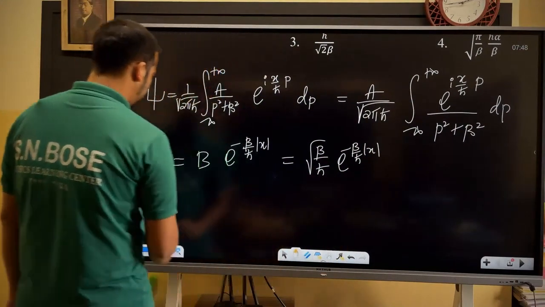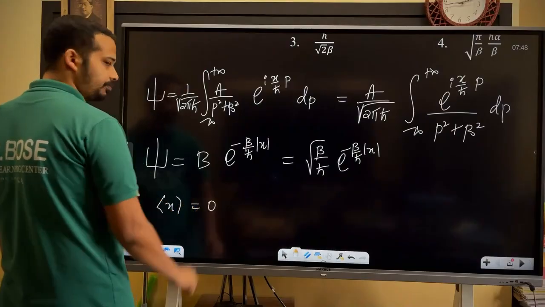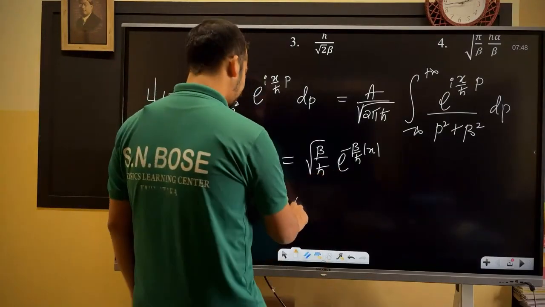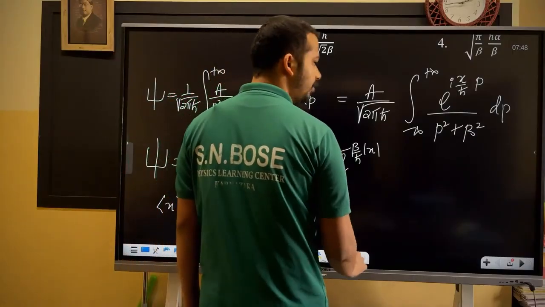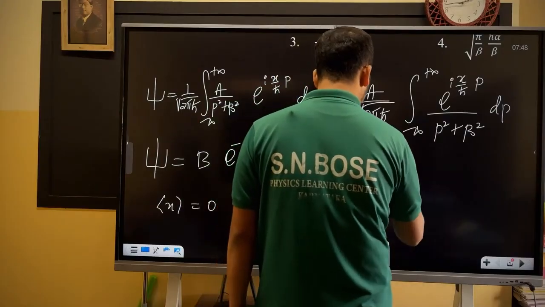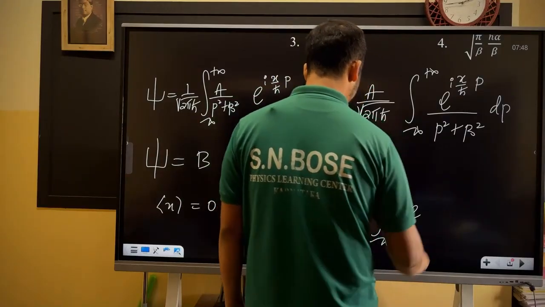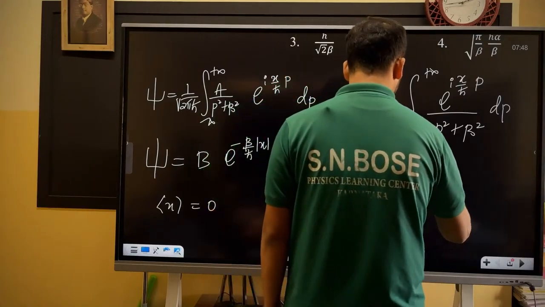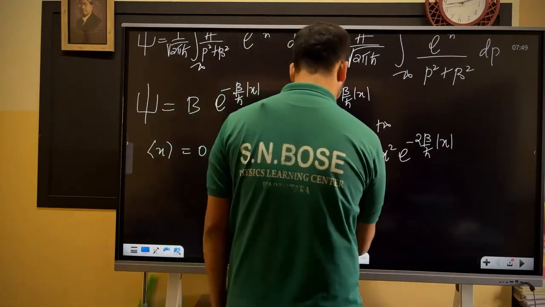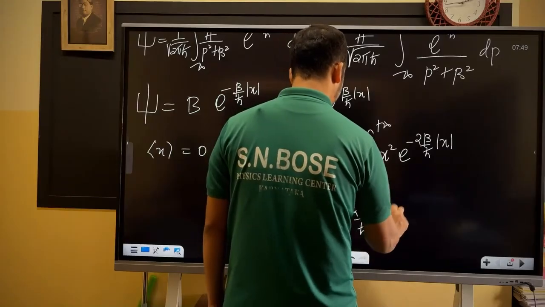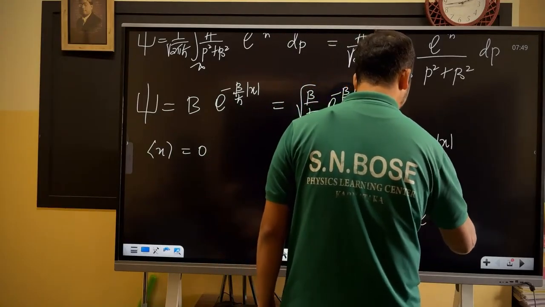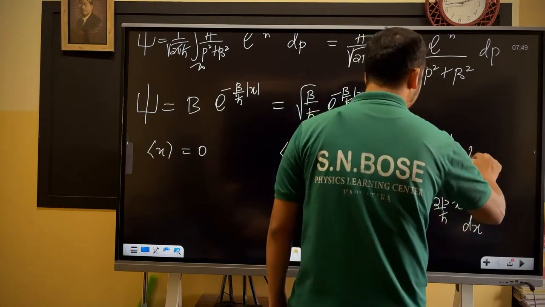Look at here. In this one, what is expectation x? Very simple. Why? Even function, isn't it? What is expectation x square? Expectation x square is very easy to find here. Mod psi square, beta by h bar integral minus infinity to plus infinity x square into e power minus 2 beta by h bar into mod x. You can write it as 2 times integral 0 to infinity x square into e power minus 2 beta by h bar x, in the limit 0 to infinity.